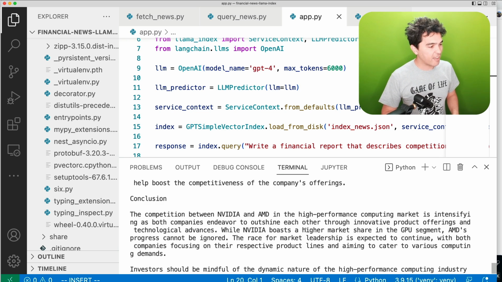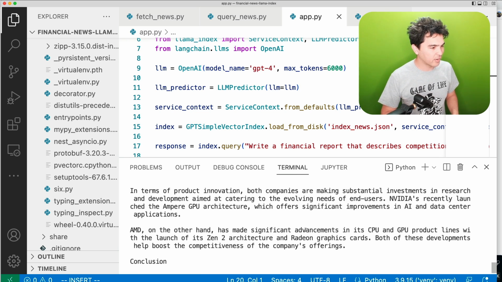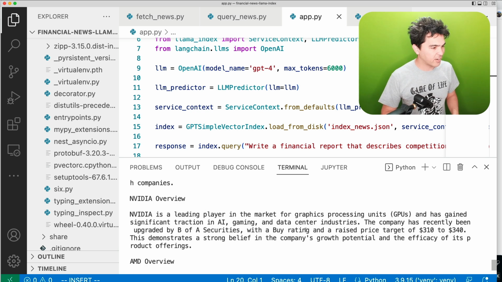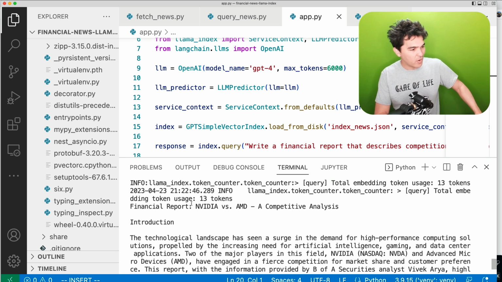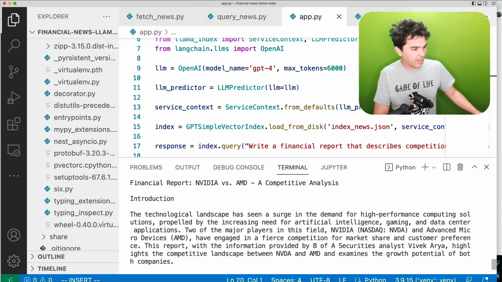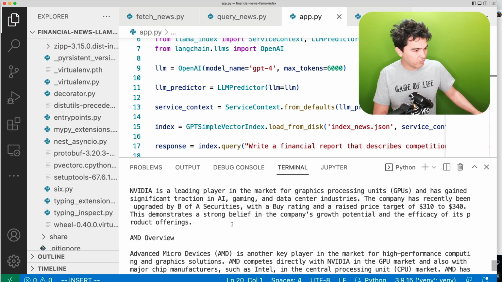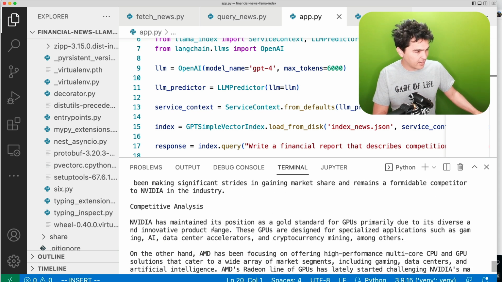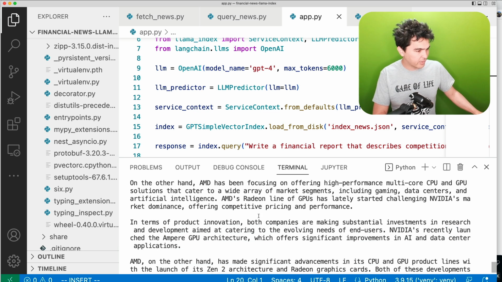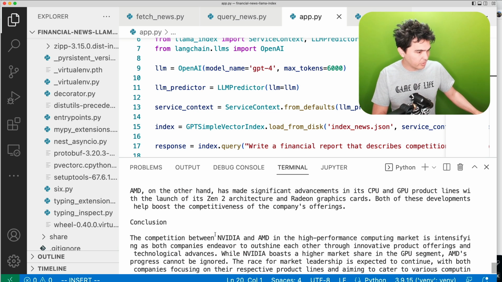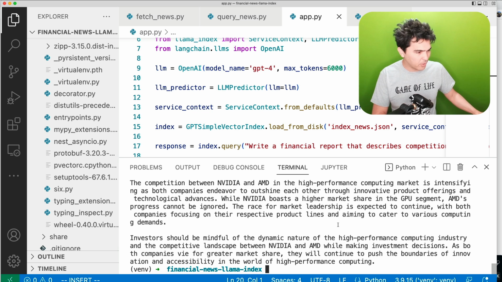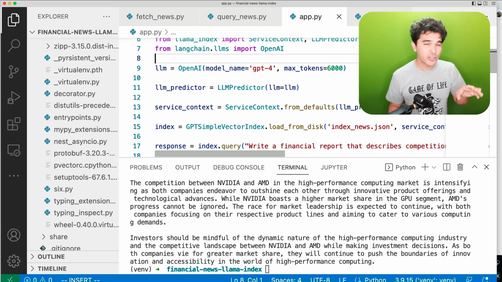There you go. So I have my report there. Wow, look at that conclusion. A lot of stuff here. So competitive analysis. So look at that. So financial report, NVIDIA versus AMD, competitive analysis, introduction, AI, gaming, data center applications, NVIDIA overview, AMD overview, competitive analysis on GPUs there. AMD on the other hand, conclusion, competition, high performance computing, market intensifying, blah, blah, blah. So you get the picture here.